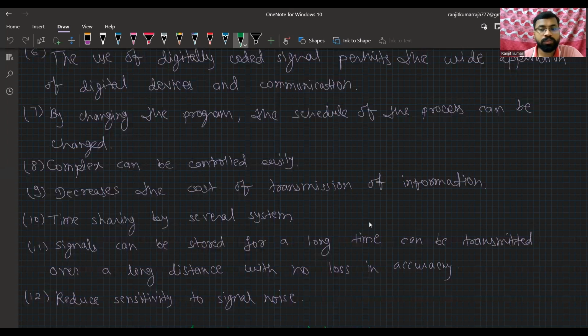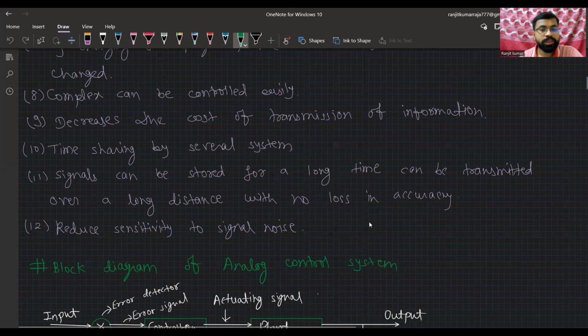Okay, decreased cost of transmission. That is a very good point. It decreases the cost of transmission of information, because we send the signal from sender to receiver. After that, time sharing by several systems means the time required is very less.